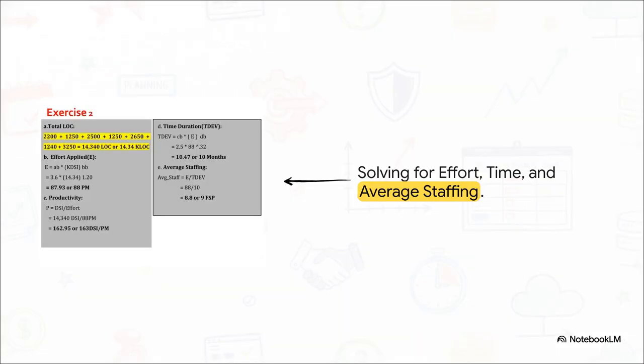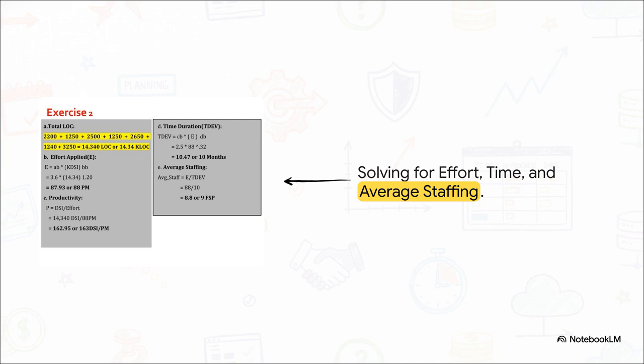First, we add up all our modules to get our total size. That gives us 14,340 lines of code, or 14.34 KLOC. Because this is an embedded project, we use our embedded coefficients and plug that size into our effort formula, which gives us about 88 person-months. Now, dropping that 88 into our time formula reveals a schedule of about 10.5 months. We can also calculate productivity, yielding about 163 delivered source instructions, or DSI, per person-month. DSI is basically just the number of actual lines of code delivered by one developer in a single month.